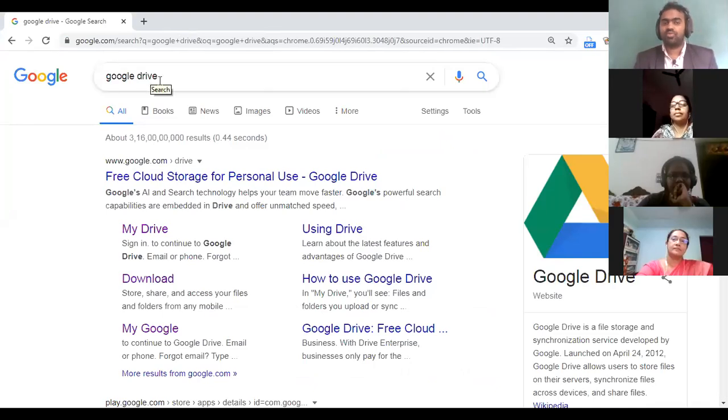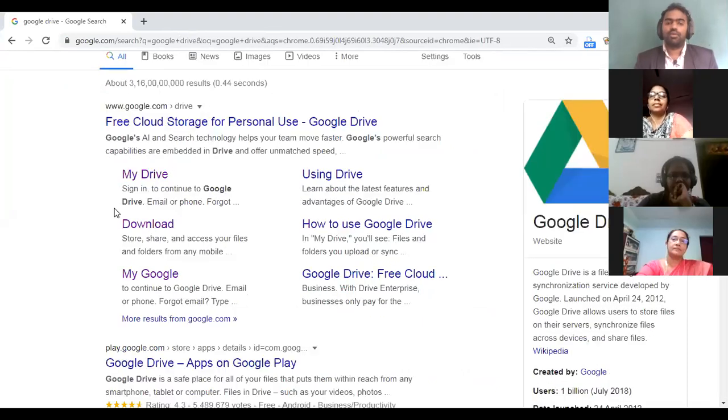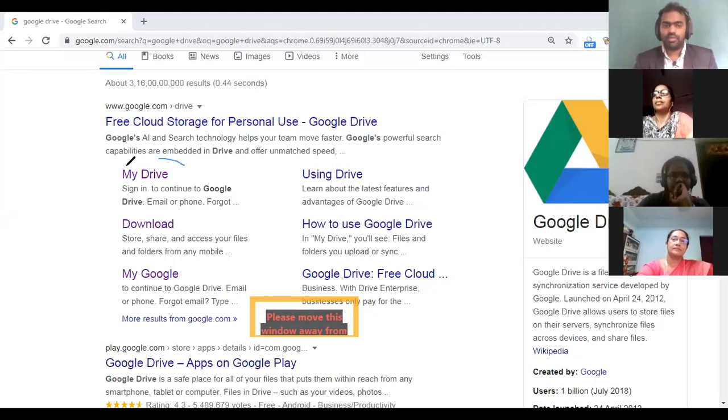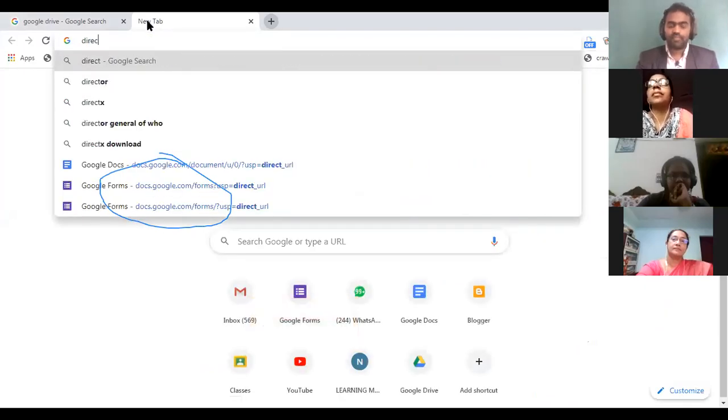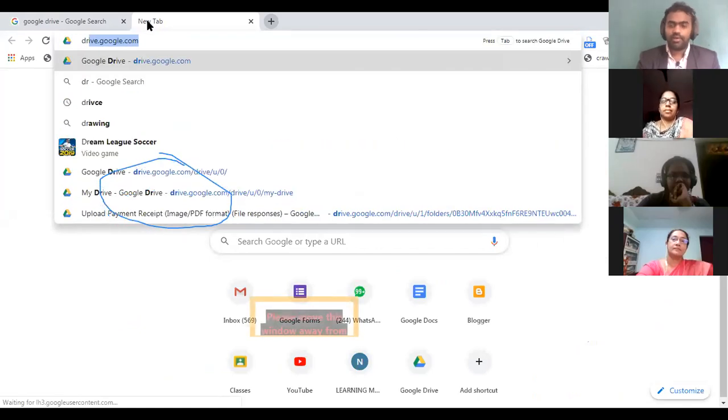You can access Google Drive by searching in the search engine, and there you can see My Drive. If you click on My Drive, you will be taken to Google Drive. Or you can directly go by entering the URL drive.google.com.